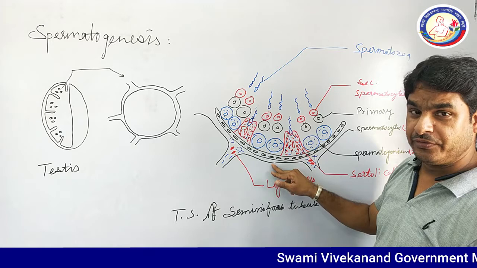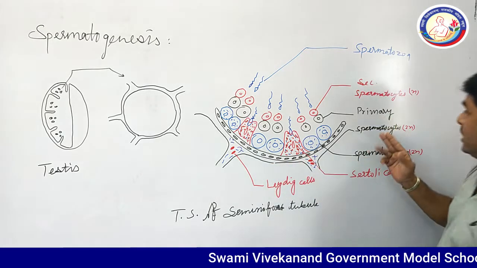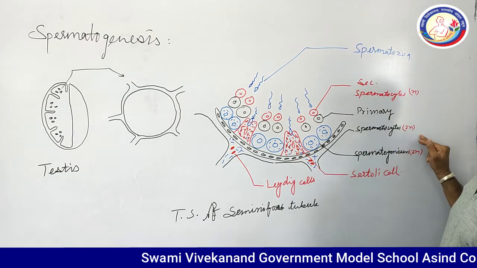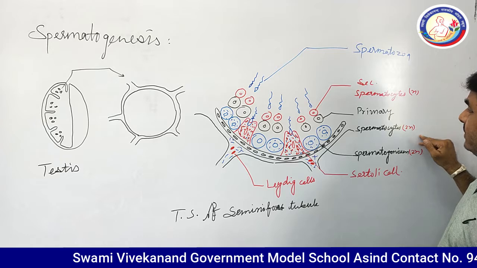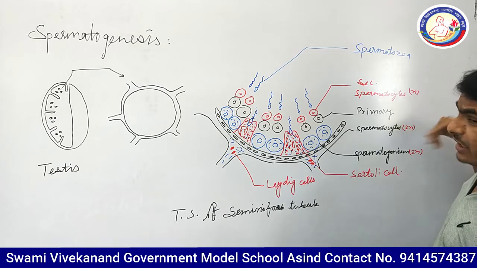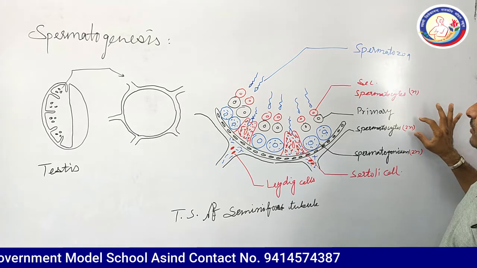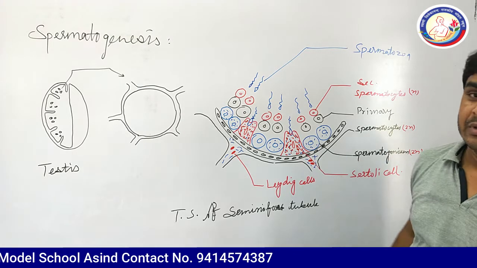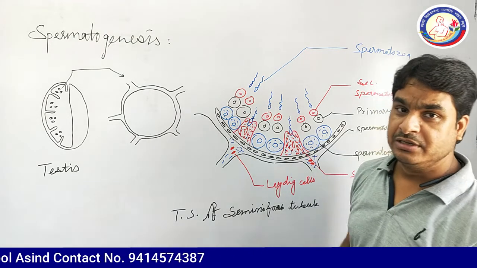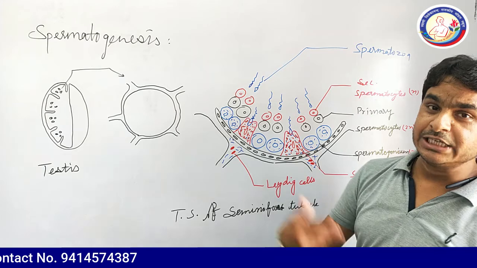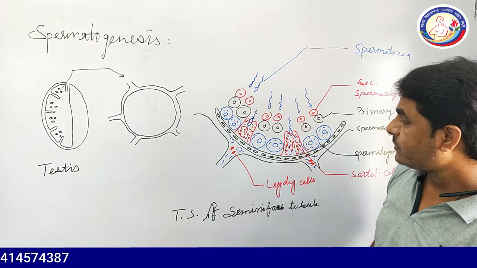With the help of mitosis, primary spermatocytes are prepared, which will further show meiotic divisions. These meiotic divisions complete spermatogenesis, which will be discussed in the next part of this video.